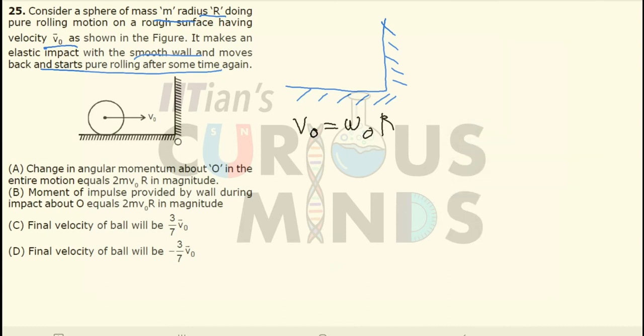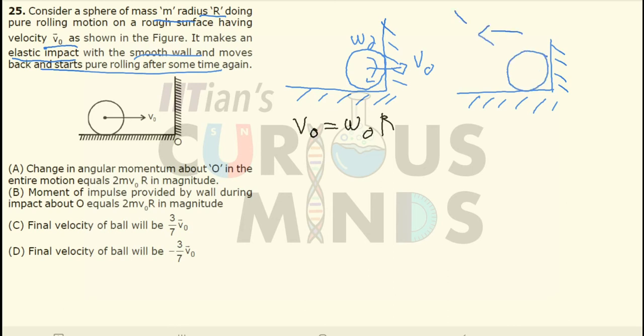As soon as it contacts the wall, just before collision, it will have a velocity in the right hand side direction and the angular velocity in this direction, which is equal to omega naught. As soon as the ball impacts the wall, it is given that it is an elastic impact. It means that this ball will gain a velocity v naught in the opposite direction. The velocity after the impact will be reversed and will have the same magnitude.